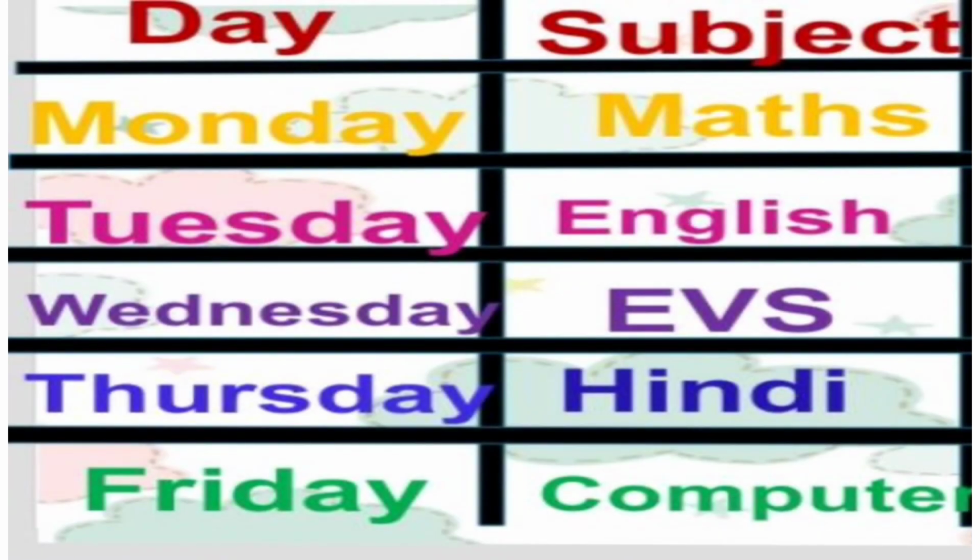Now I'm going to share the schedule for live classes. It's similar to the correction work. How you share your correction work with your subject teacher is similar to this. On Monday you will have maths class, on Tuesday you will have English, on Wednesday you will have EVS, on Thursday you will have Hindi, and on Friday you will have computer.